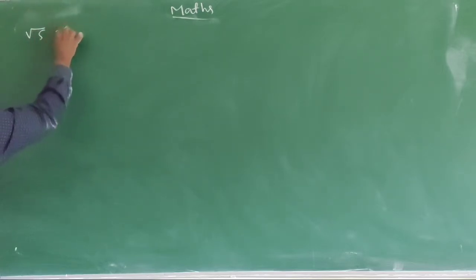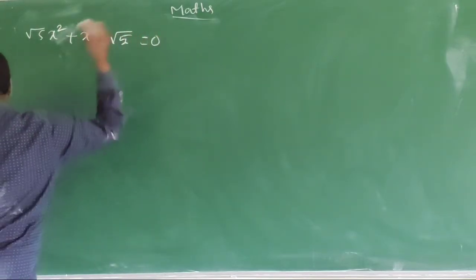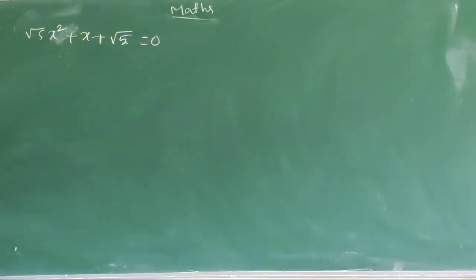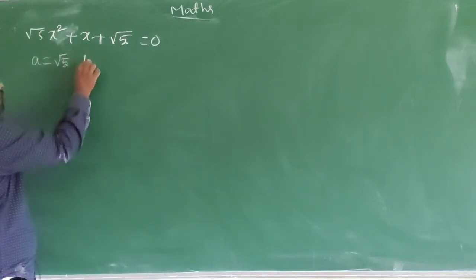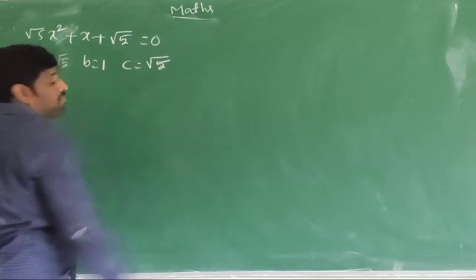We will move on next, that is root 5 x square plus x plus root 5 equals to 0. Now first you have to write the a value, b value, c value. A is equal to root 5, b is equal to 1, c is equal to root 5.